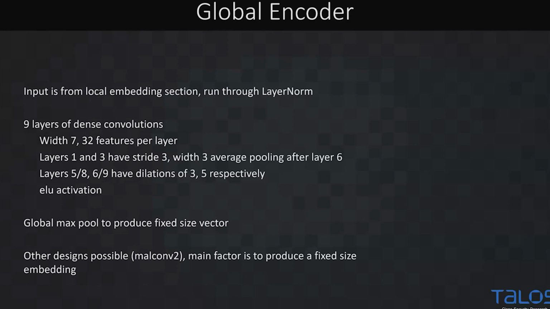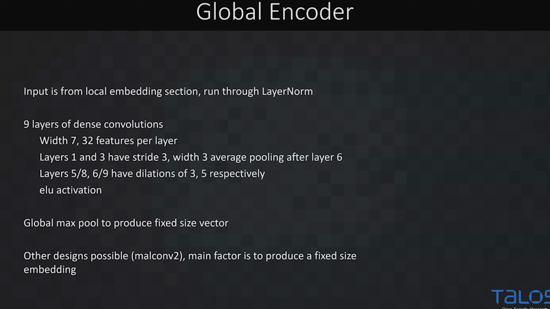The global encoder takes as input the output from that prior step. We run it through layer norm just to make it a little friendlier. And then we're going to have 9 layers of these dense style convolutions with width 7, 32 features per layer. Again, stacking. We have some strides and some pooling, thrown in on specific layers, and a little bit of dilation as well. And at the end, we do global max pooling across the entire sequence, and that gives us this nice fixed feature vector.